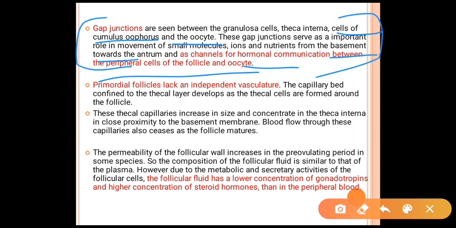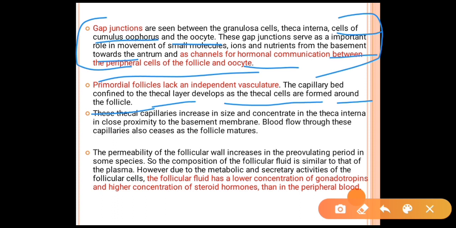What is a gap junction? A gap junction is a channel for hormonal communication between the peripheral cells of the follicles and the oocyte. Then, primary follicles lack an independent vasculature, meaning the capillary bed is confined to the theca layer, and develops as theca cells are formed around the follicles.